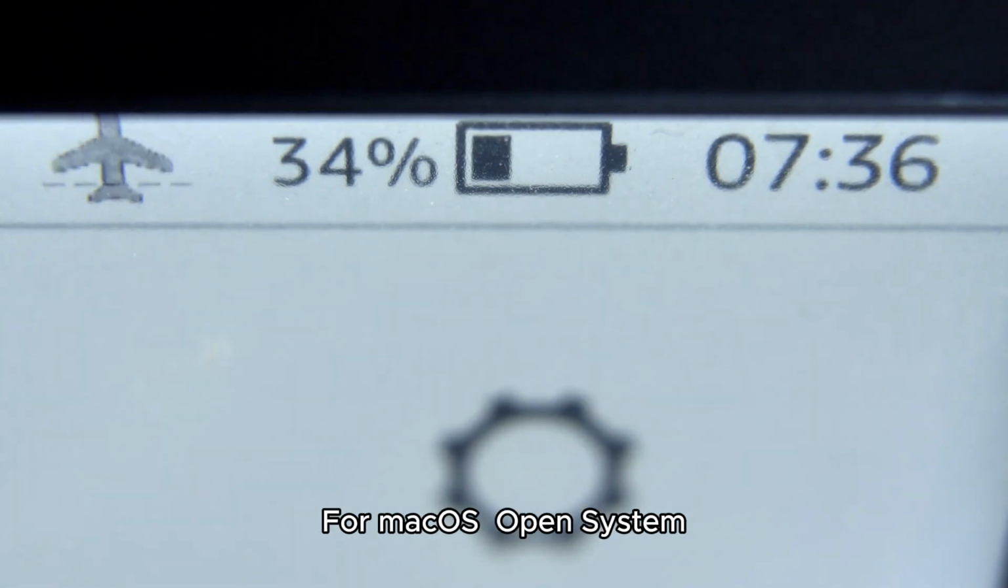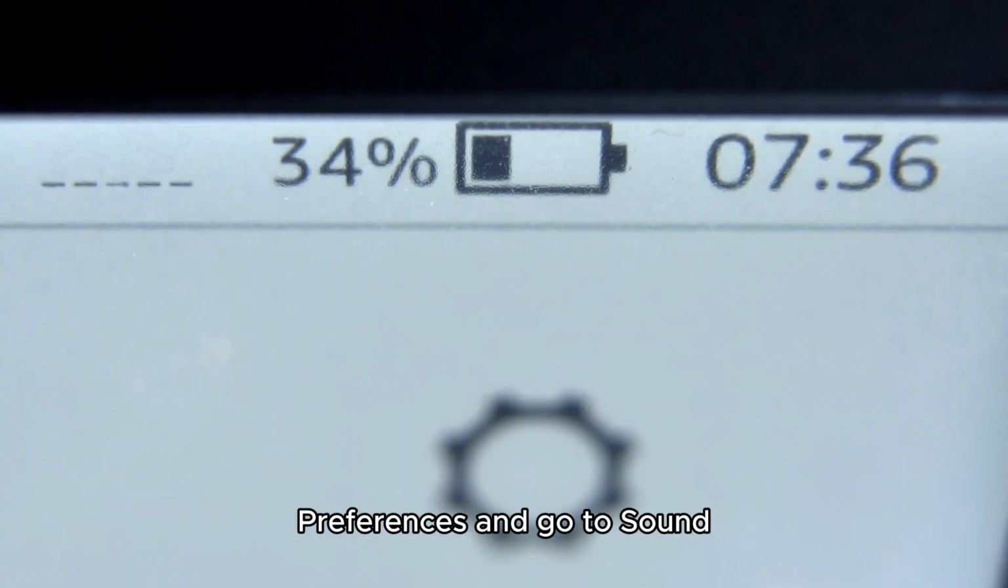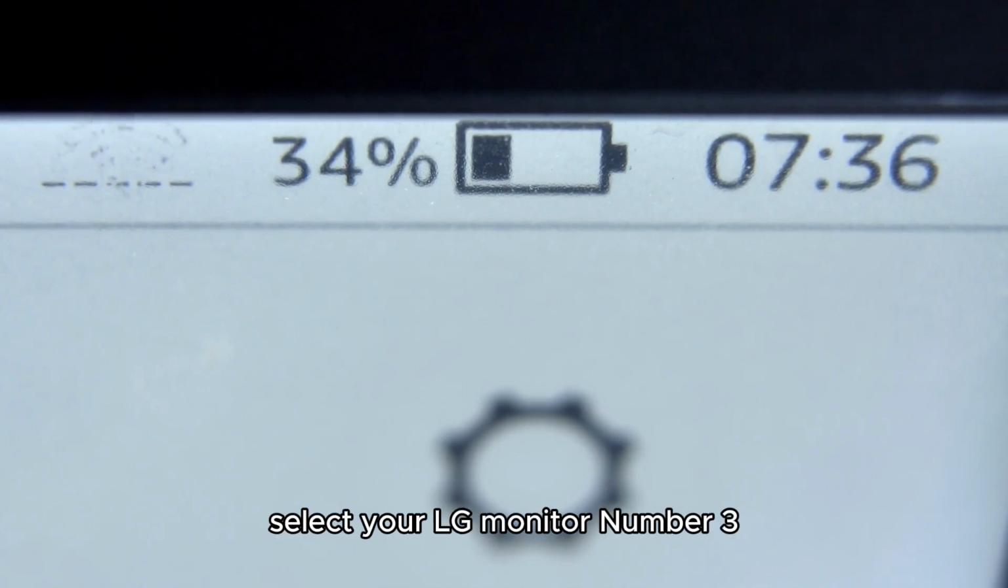For macOS, open System Preferences and go to Sound. Under the Output tab, select your LG monitor.